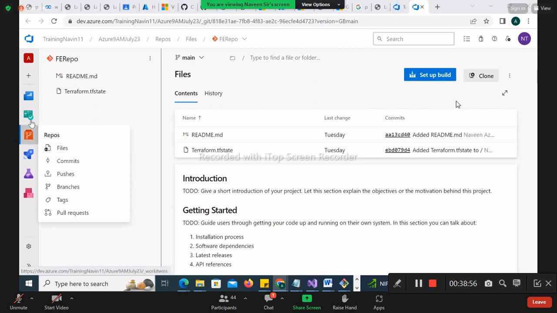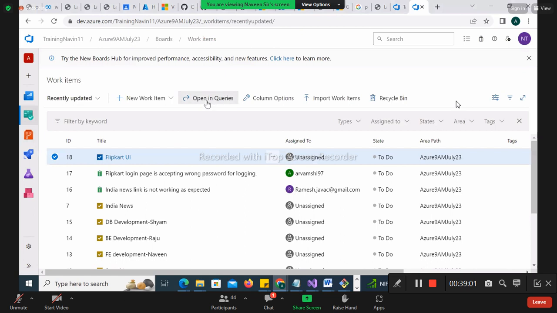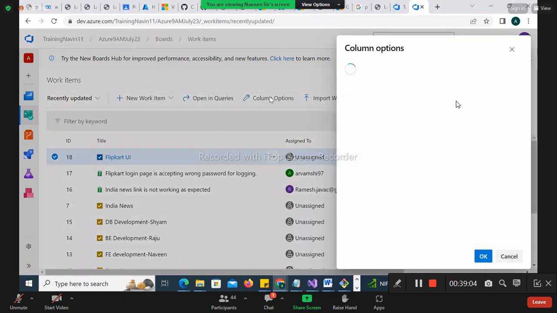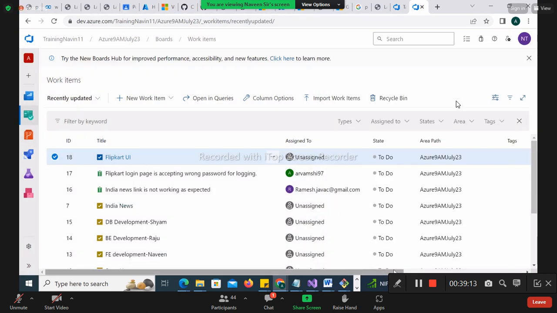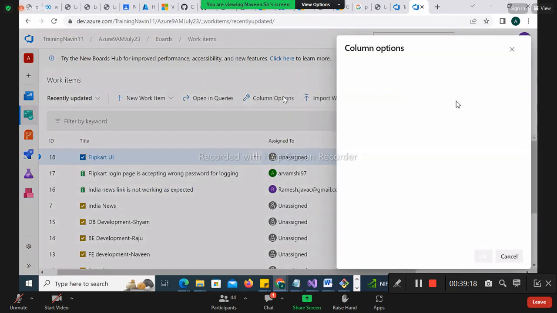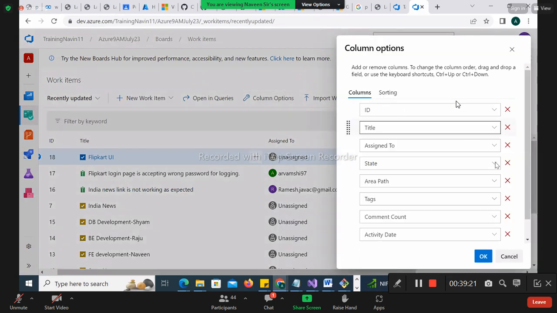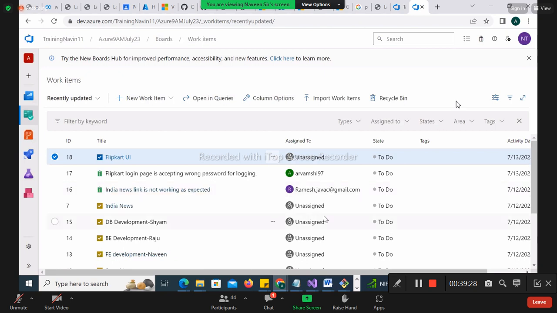Let me come back again to my work item here. This is the Issues backlog, and I'll tell you about columns. Columns mean ID, title, assigned to, state, and so on. You are seeing all this, right? If you don't want to see something, or you want to see something extra, you can do it here. Let's say you don't want to see the area path or the comment count. You can click OK and that will go off. So for columns you have a choice.